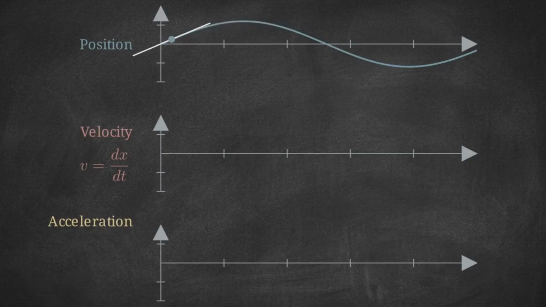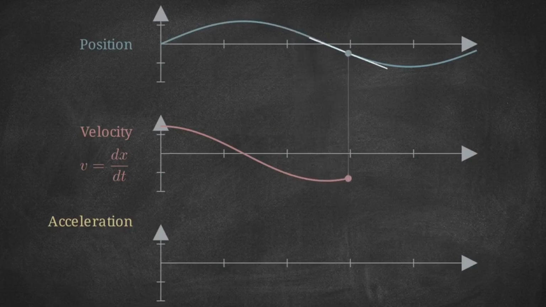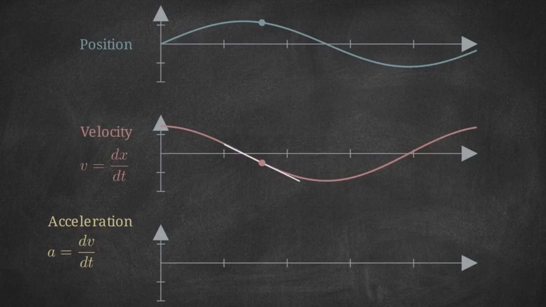As the slope of that position curve changes, those numerical values drop down to dictate the exact height of the velocity time graph. The cascade continues. Instantaneous acceleration is the first derivative of velocity with respect to time. We are now tracking the slope of this middle curve. The slope of the velocity curve projects downward to draw the acceleration graph at the bottom.